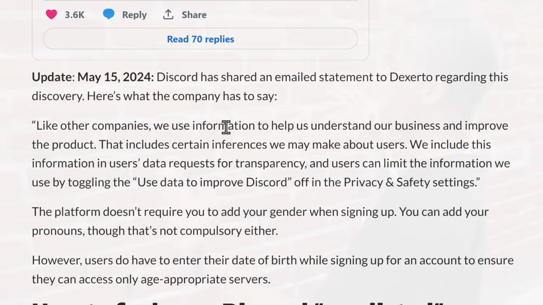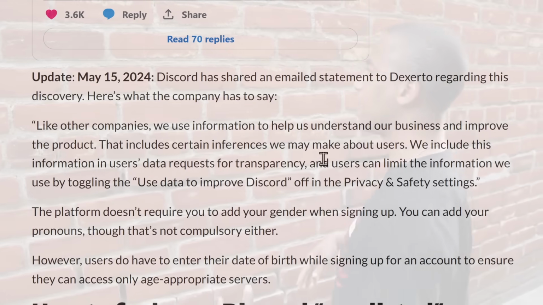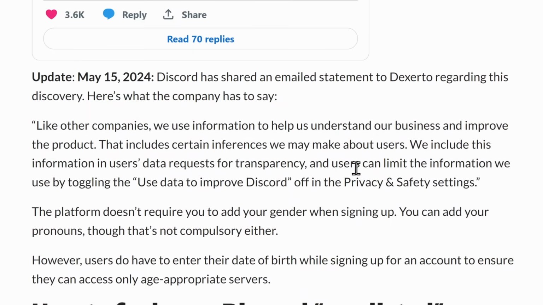Like other companies, we use information to help us. Who absolutely gives a crap what they say? Blah, blah, blah. Users can limit the information we use by toggling use data to improve Discord off in the privacy and safety settings.